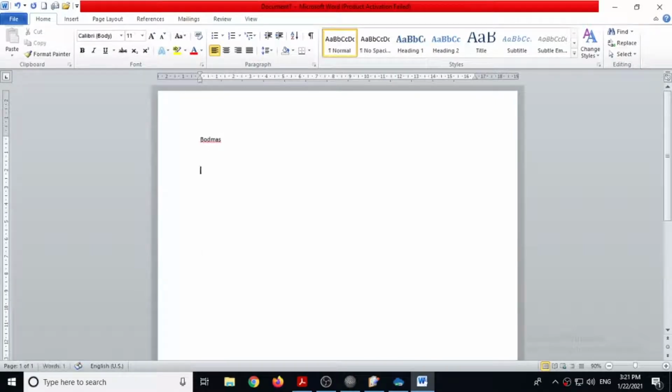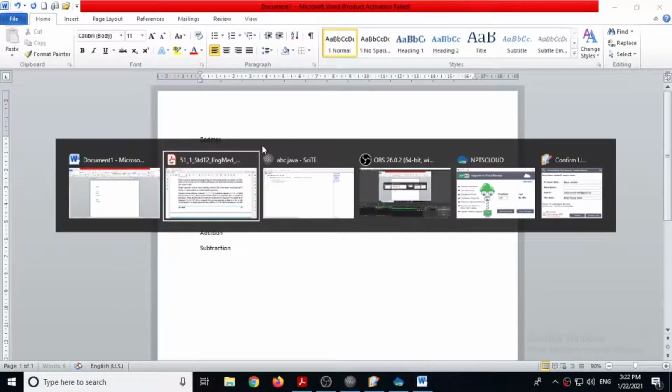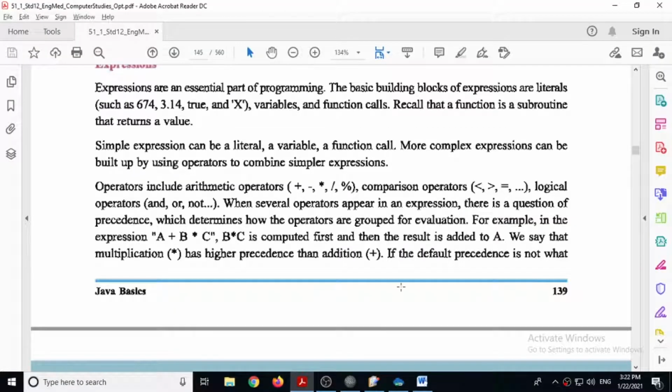BODMAS means brackets first, then division, then multiplication. Actually, in between these two, division and multiplication, whatever is done first doesn't matter. But after that, addition and subtraction are done. So this rule also works here. That is known as its precedence.